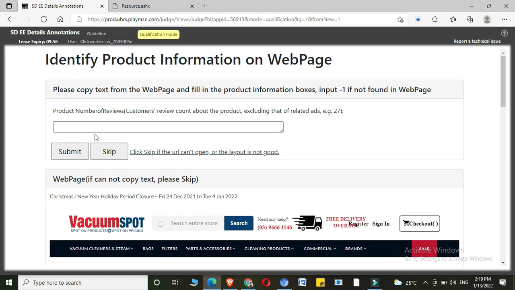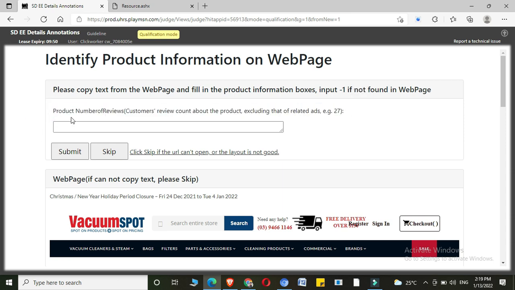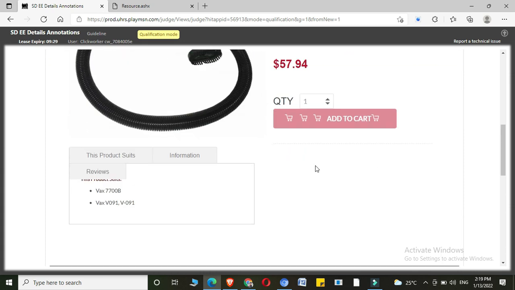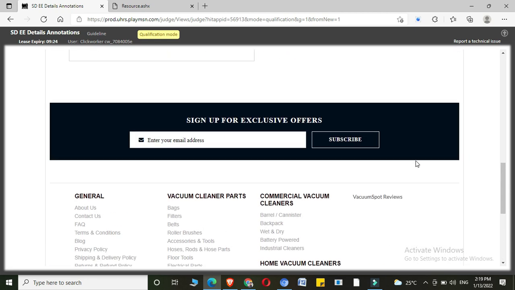Yeah, so in this HIT app, we should go through this particular line. So here it was product number of reviews, customers review count about the product, excluding that of related ads. Example 27. Which means how many customers reviewed about this particular product. We just need to check in this web page here. We could see here, are there any reviews section here?